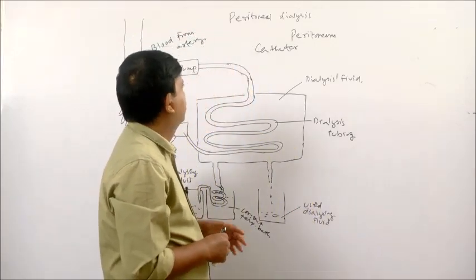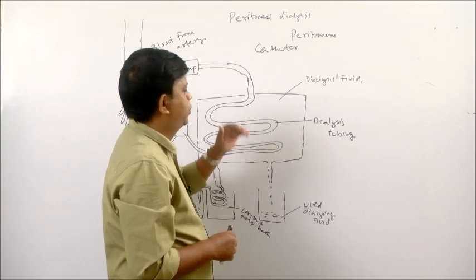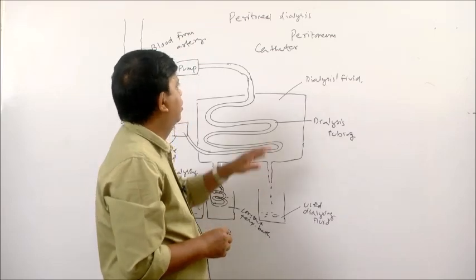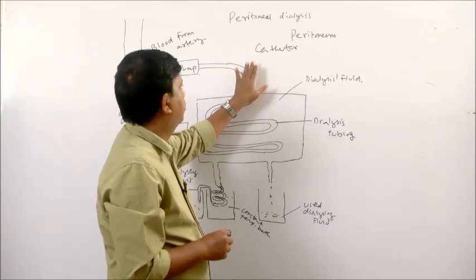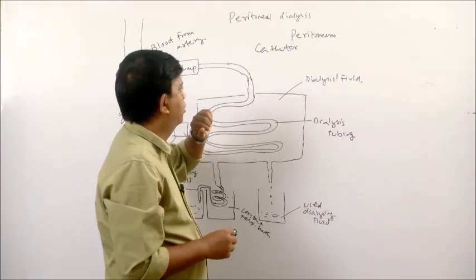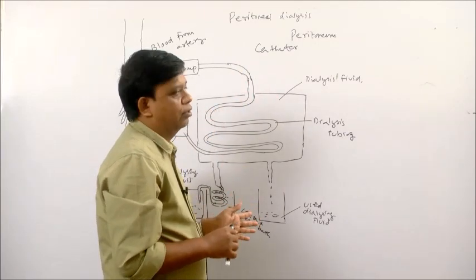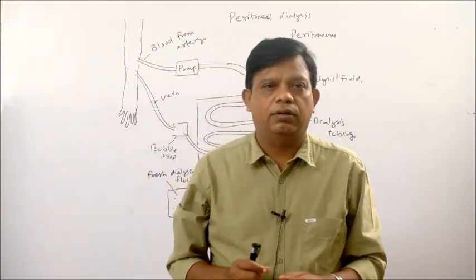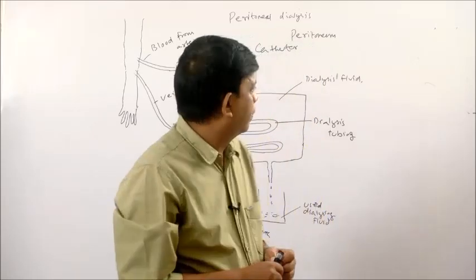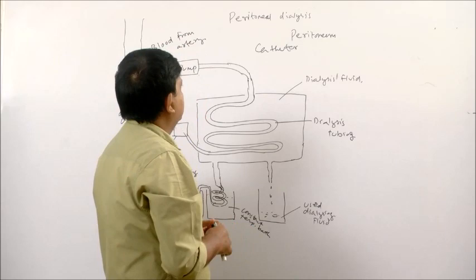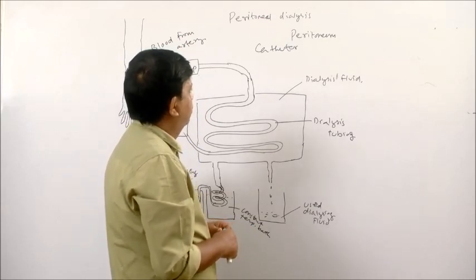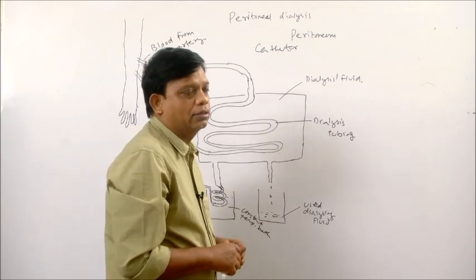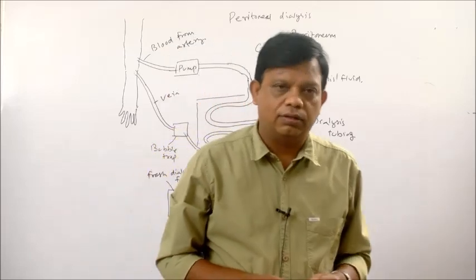Compared to hemodialysis, this process is simple and also less expensive. Also, this process is convenient. Peritoneal dialysis is convenient because when dialysis is on, the patient can move about, and the patient can go about his or her routine work. But the problem with peritoneal dialysis is that there is a chance of dangerous infection.